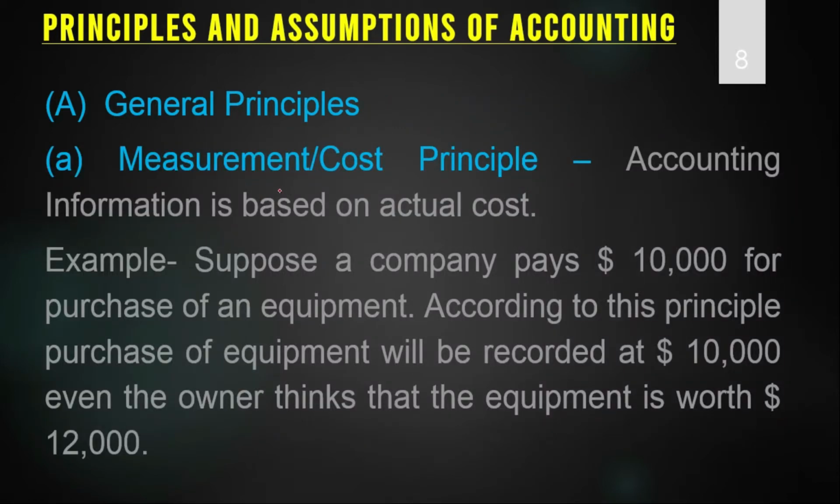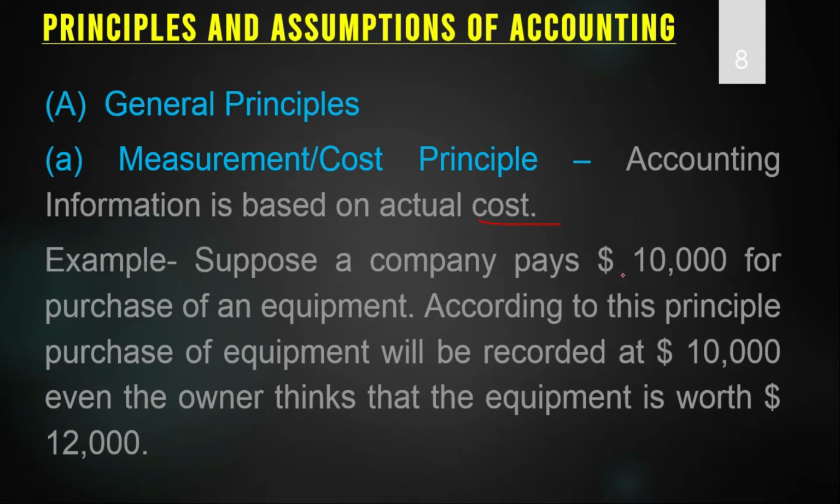The first principle is the measurement or cost principle. According to this principle, we record the actual cost of the business transactions. So the information prepared by the measurement or cost principle is based upon the actual data or actual cost. Let us understand with one example.